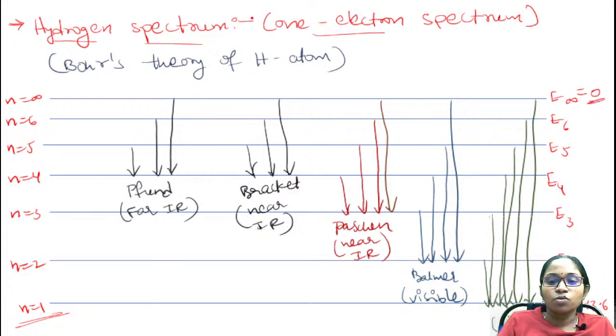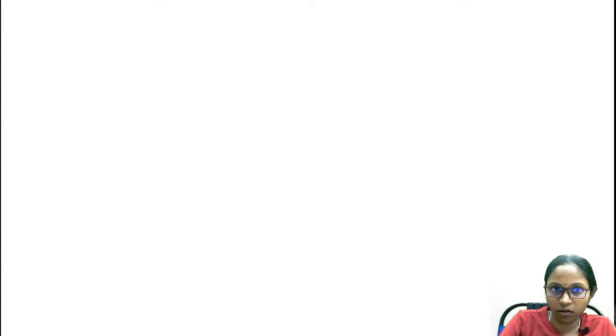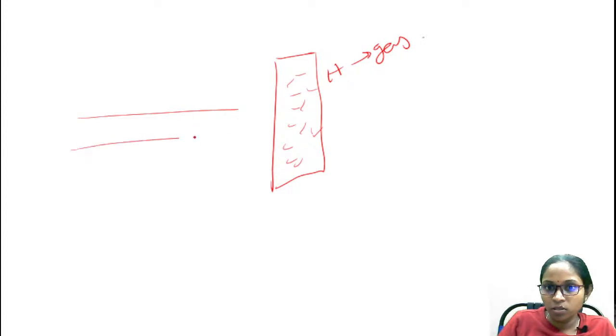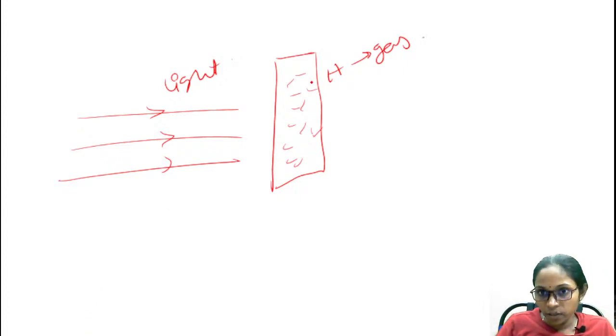So whenever you observe through the spectrogram, see, if I have taken a glass tube and I fill this glass tube with hydrogen gas. I'm taking here the hydrogen gas and I illuminated this glass tube continuously with the light rays. Okay, so here the hydrogen gas absorbs and emits radiation.